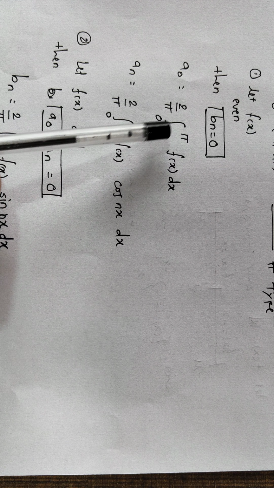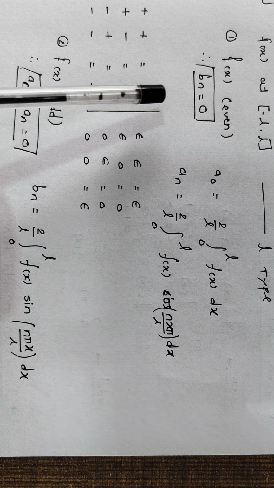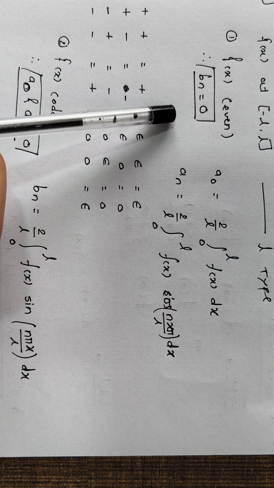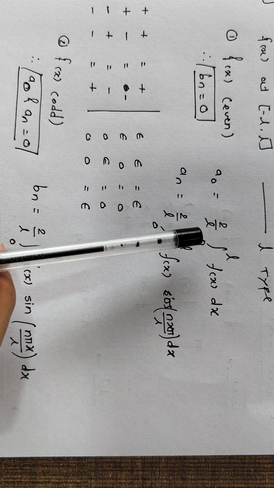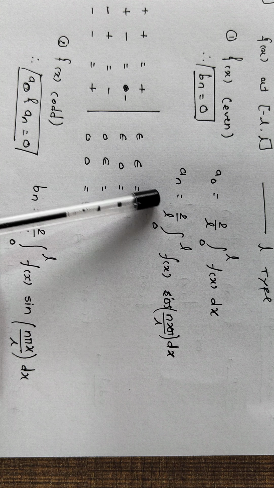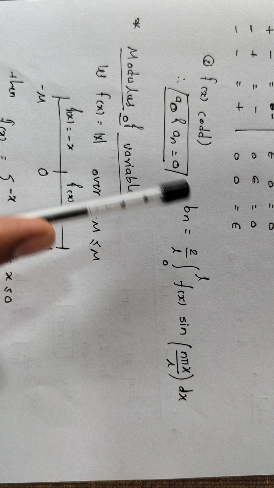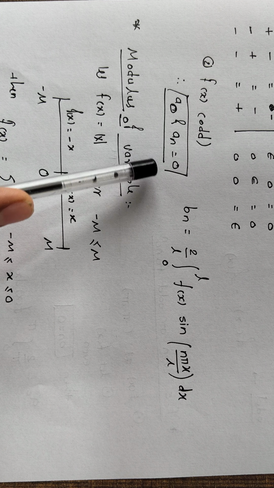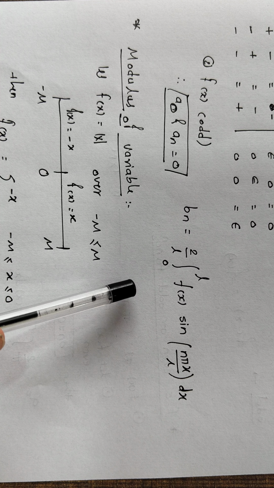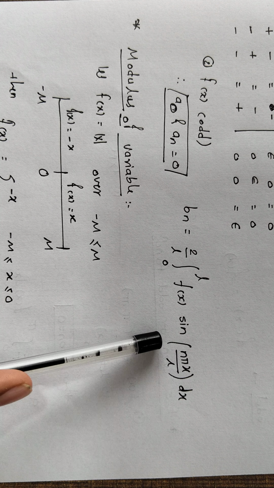For the limit minus L to L, the L type. So if f of x is even, bn is equal to 0 and a naught is equal to 2 upon L integration 0 to L f of x dx. An is equal to 2 upon L integration 0 to L f of x cos n pi x upon L dx. If the function is odd in terms of L type, a naught and an are equal to 0, and bn becomes 2 upon L integration of 0 to L f of x sin n pi x upon L dx.